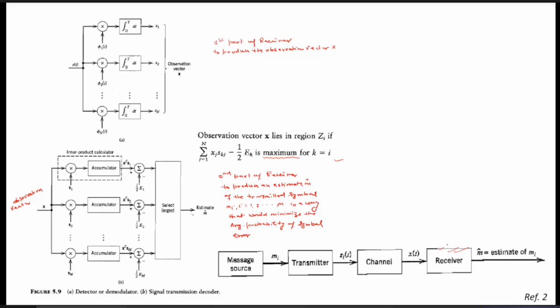How can we design these receivers? We have seen in the maximum likelihood detection technique that we need to first generate the observations vector x. Now, if we have the observations vector x, then we can maximize this likelihood factor.